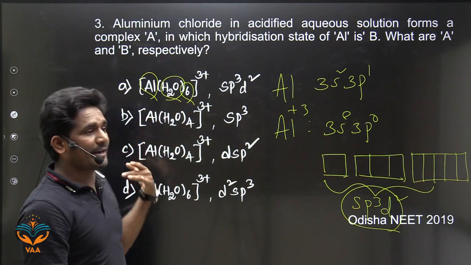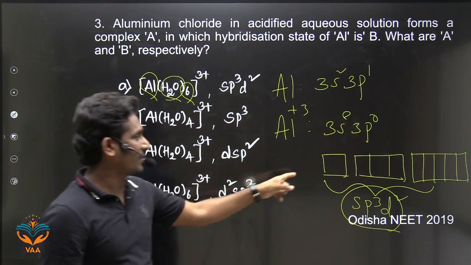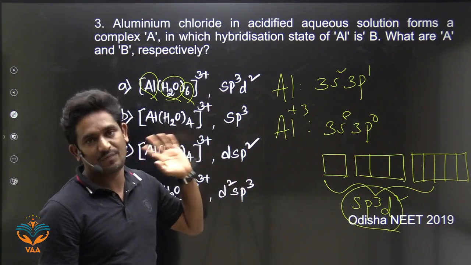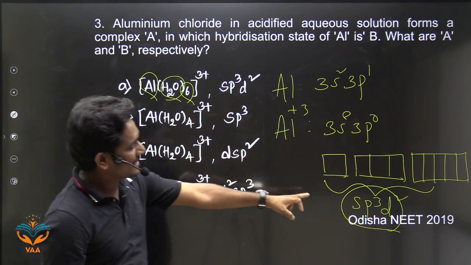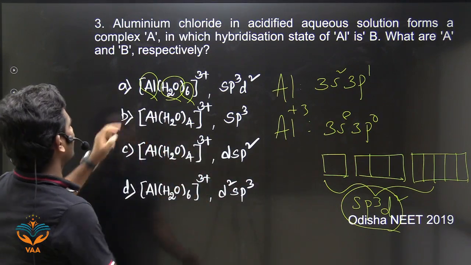If it is a tetrahedral complex, what will you get? You will get sp3 only, the first 4 orbitals. So sp3 if it is tetrahedral, but it is octahedral, so you will get sp3d2 hybridization. The answer is A.